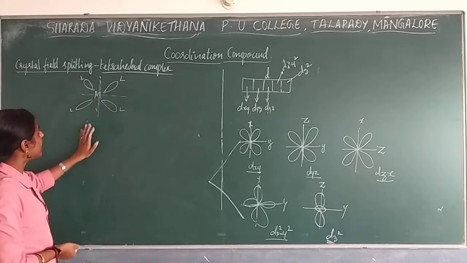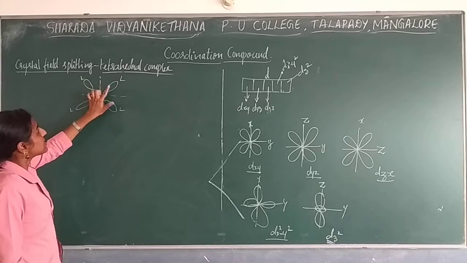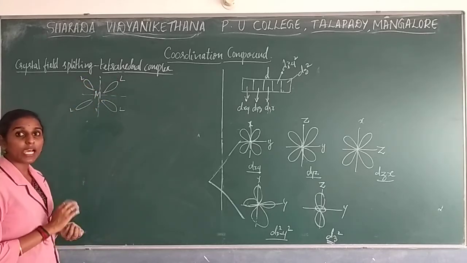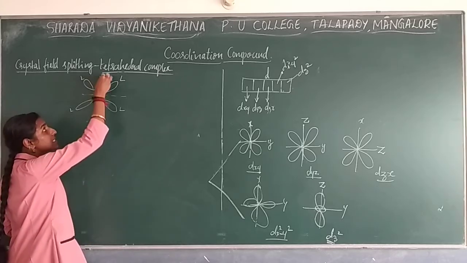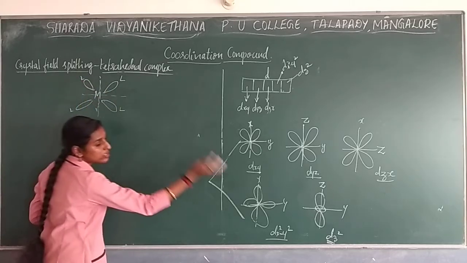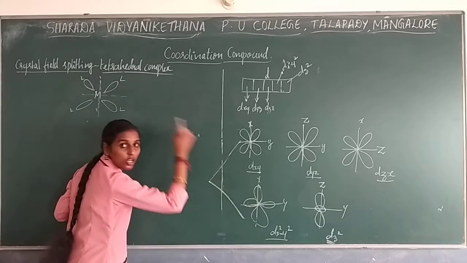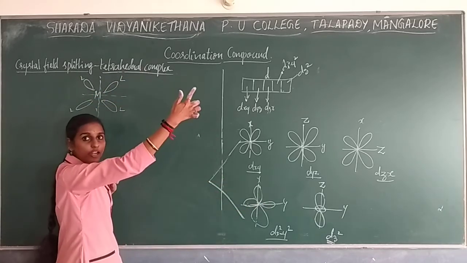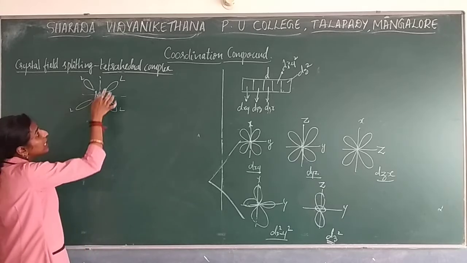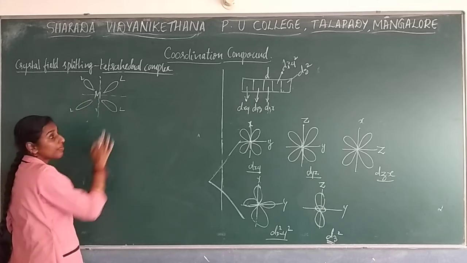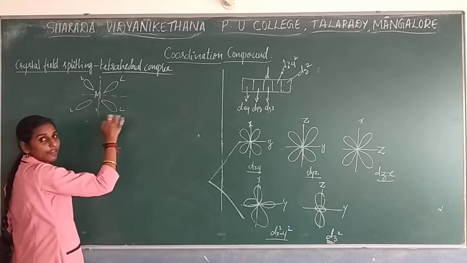You can imagine over here whether the lobes are present on the axis or between the axis. See, in octahedral, the lobes were present on the axis, so lobes of ligand, lobes of metal, more repulsion, so that causes higher energy. In tetrahedral, the ligand lobe itself is present between the axis.